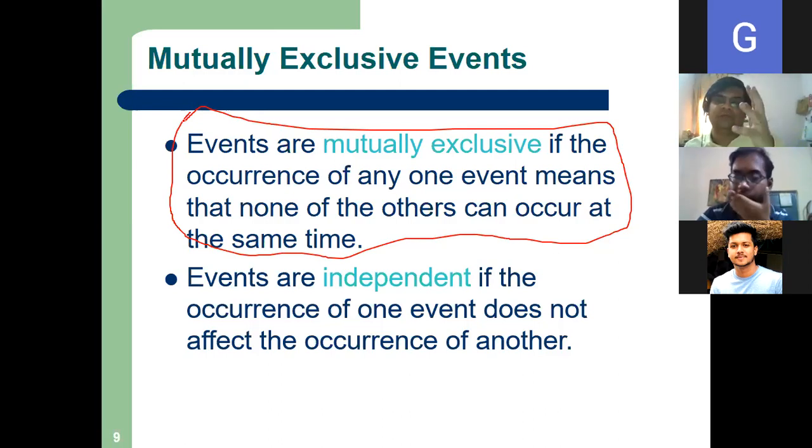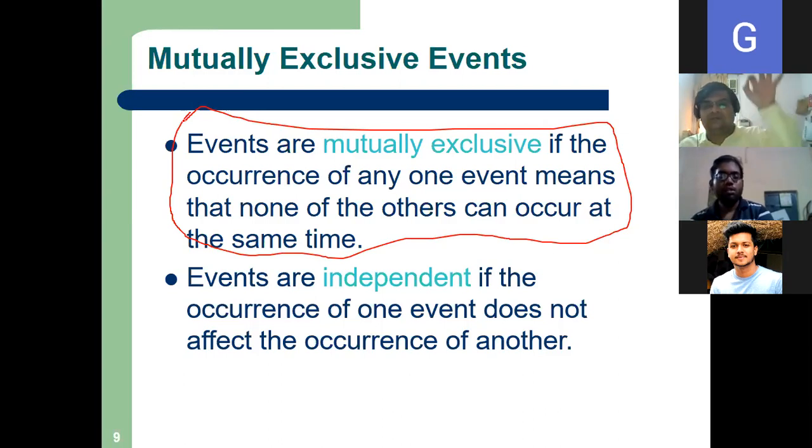This is very important. You have to understand. If you understand this, you will understand the addition theorem in 2-3 minutes, right? So events are mutually exclusive if the occurrence of any one event means that none of the others can occur at the same time. A car cannot be defective as well as non-defective. A flight will be either on time or late. It cannot be both late and on time. Are you getting all the phenomena I am giving you? Yes, sir.